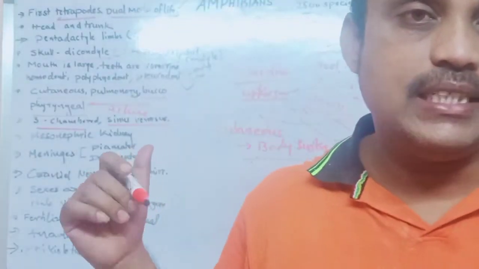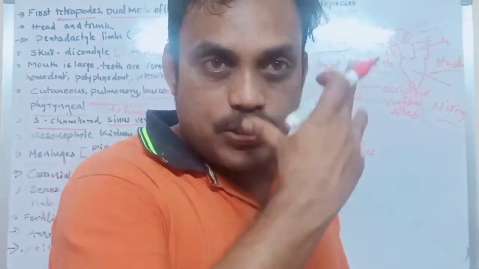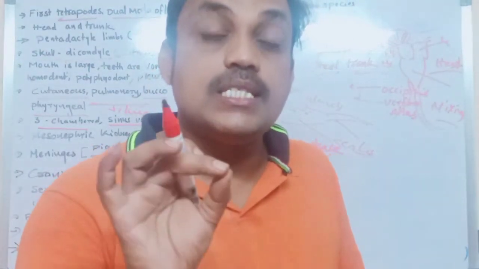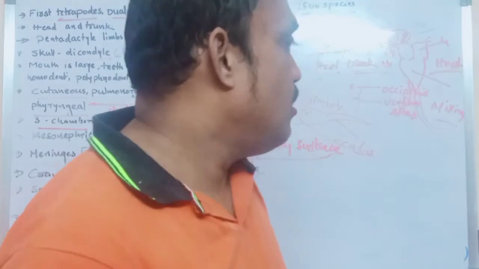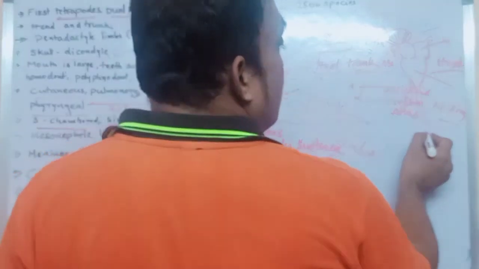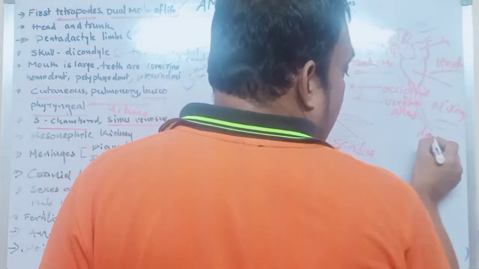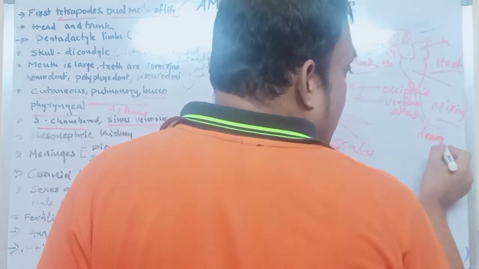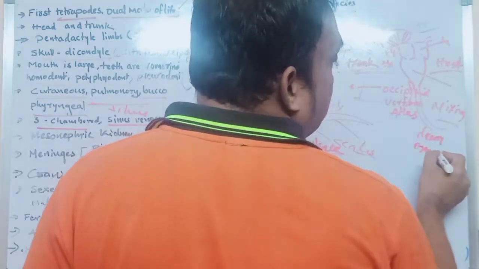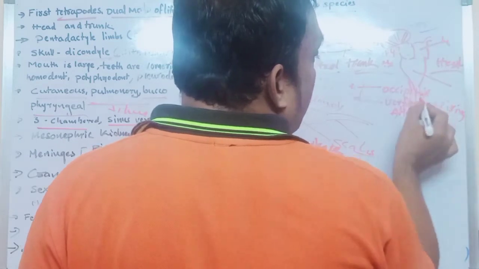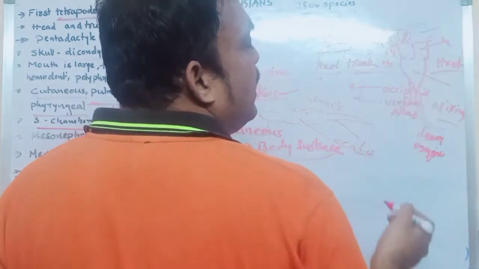In amphibians, which type of blood is supplied to the body parts? Mixed blood. Very important. It is supplied throughout the body. In human beings, generally the heart supplies oxygenated blood to the body parts. In amphibians, the blood supplied throughout the body is mixed blood. Mixed means that in that blood, some is deoxygenated and some is oxygenated. Both bloods are supplied. Why? Because it has only three chambers.